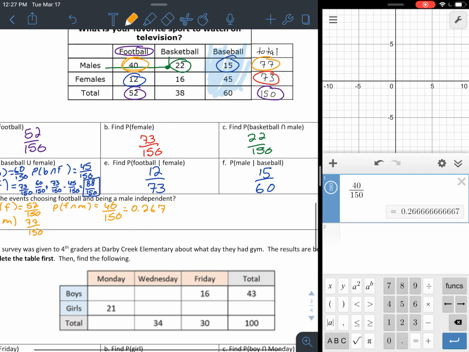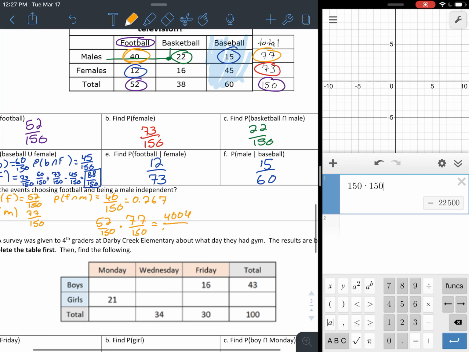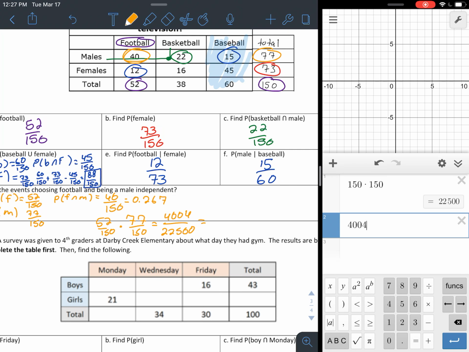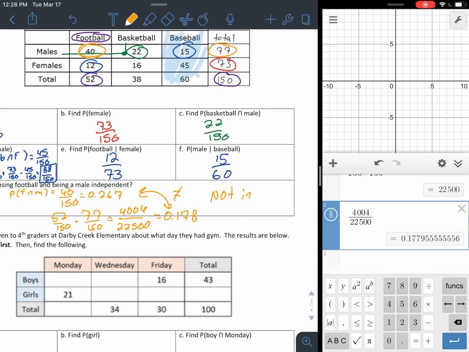And then we also have to find, guys, here 52 over 150 multiplied by 77 over 150. So 52 times 77 gives us 4,004 in the top. 150 times 150 gives us 22,500 in the bottom. So then we take 4,004 divided by 22,500, and we get 0.178. And then we look at these two things and say they are not equal, so then this is not independent.